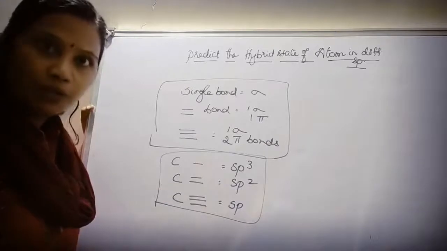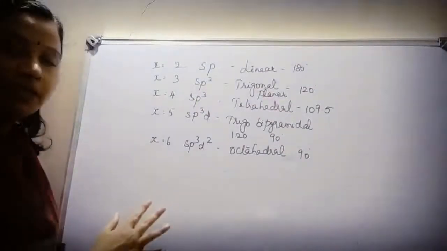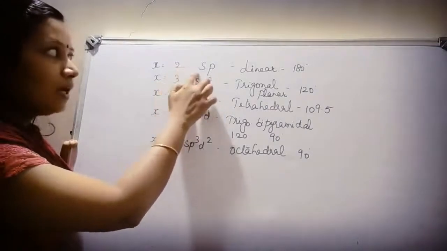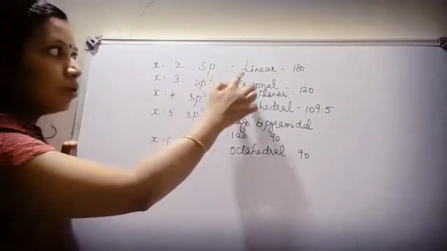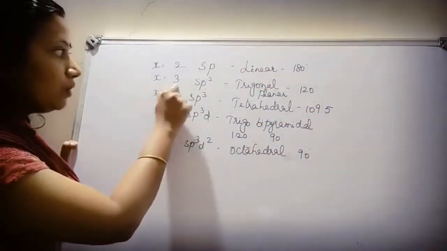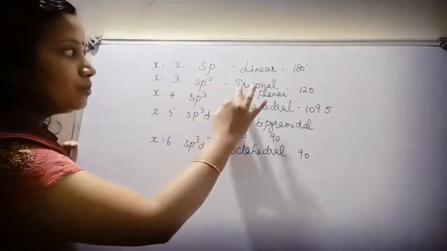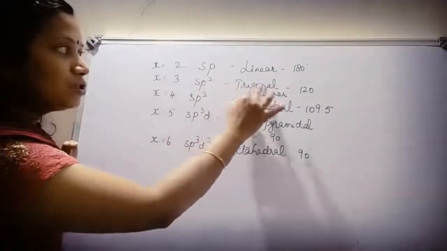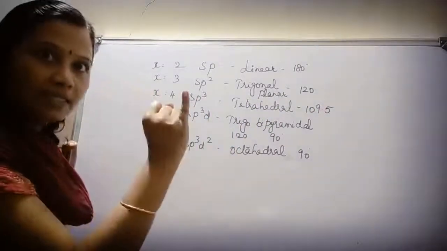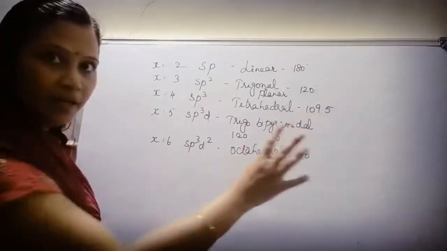Now let's work on actual hybridization. Yes children, I have told you if x is equal to 2, what happens to the type of hybridization? It should be sp, and the molecule will be linear in shape. What is the bond angle? It is 180 degrees. If the value of x is equal to 3, then sp2, px, py. It should be trigonal planar. The bond angle is 120 degrees. Now if x is equal to 4, px, py, pz, it is tetrahedral in shape. The bond angle should be 109.5 degrees.